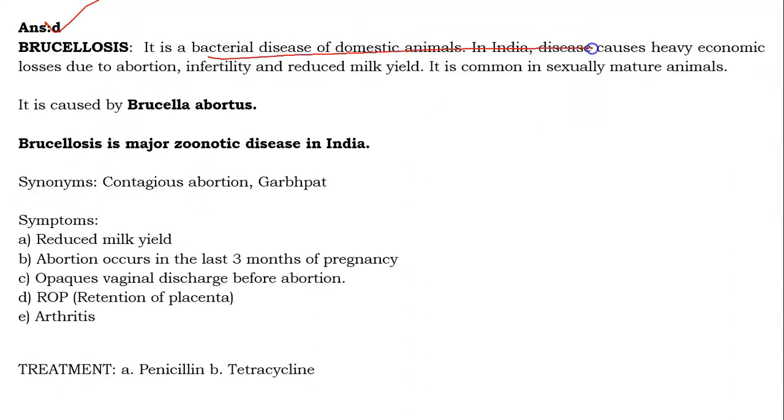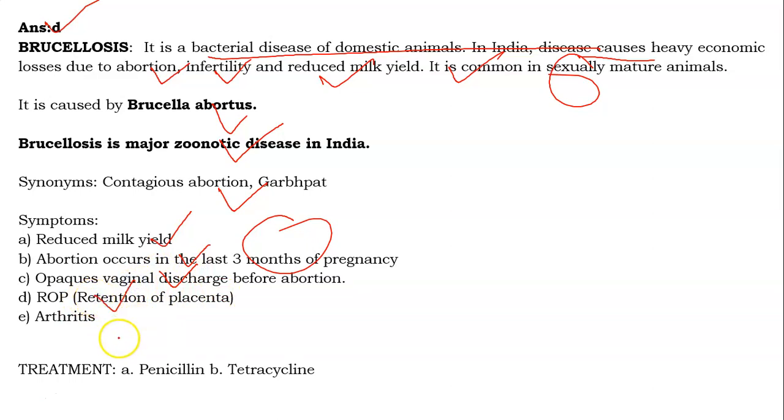It is a bacterial disease in domestic animals. In India, this disease causes heavy economic losses due to abortion, infertility, reduced milk yield. It is common in sexually mature animals. It is caused by Brucella abortus. Brucellosis is a major zoonotic disease in India. Its symptoms are reduced milk yield, abortion occurring in the last 3 months of pregnancy, opaque vaginal discharge before abortion, retention of placenta, arthritis. Its treatment can be done with the help of penicillin or tetracycline.